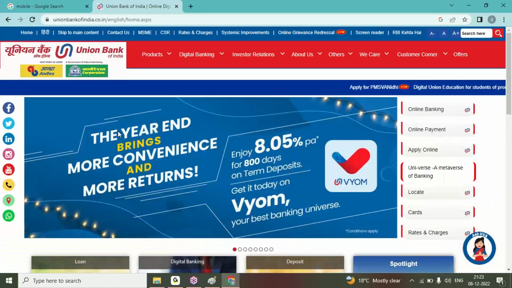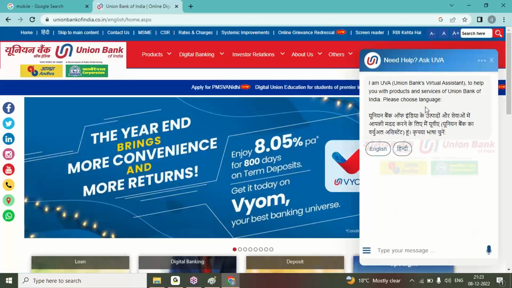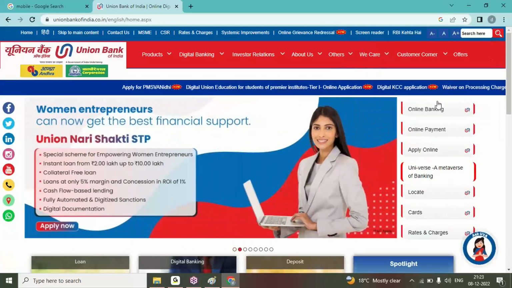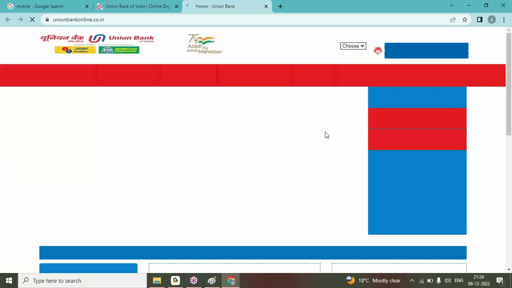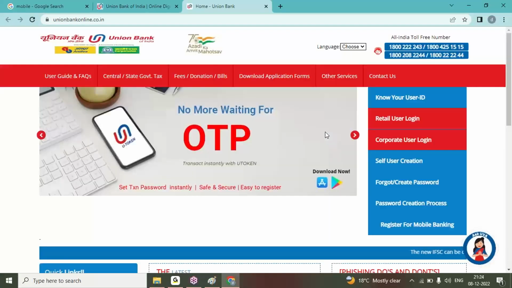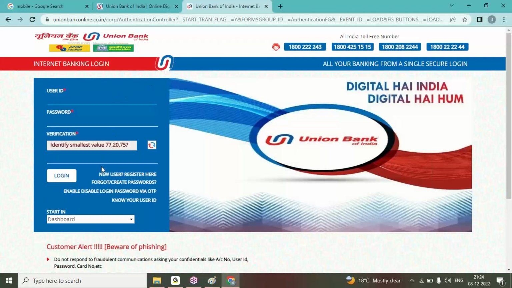If I enter online banking or net banking, I see the retail login. If I enter my username, password and verification code, then only I can submit my application, and then only I can see my data.